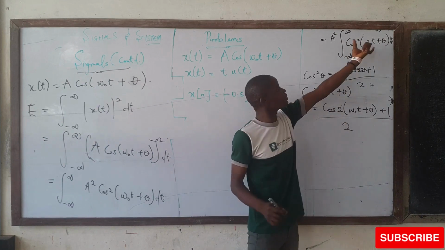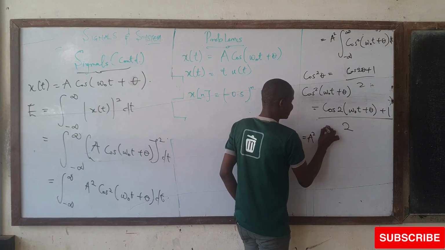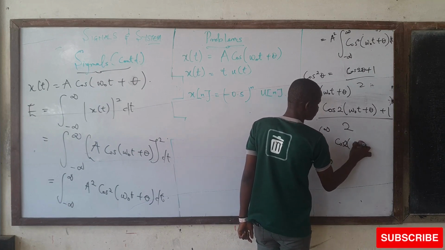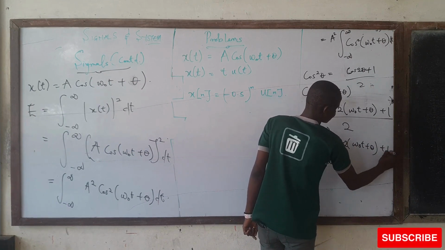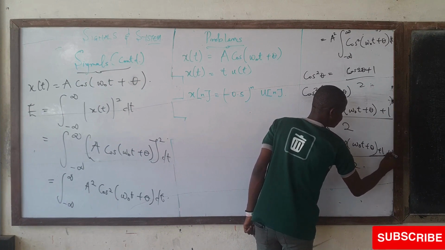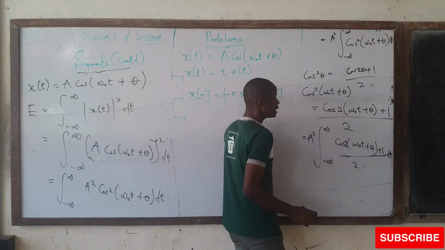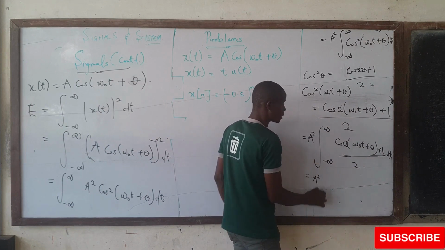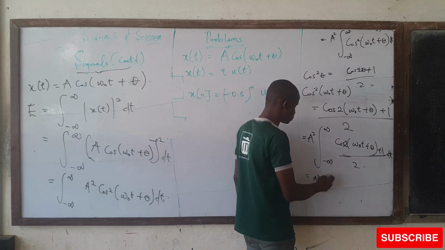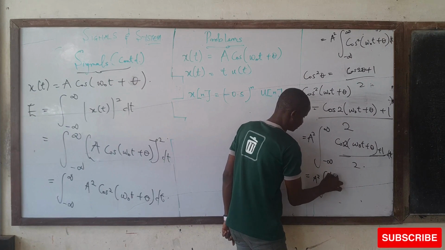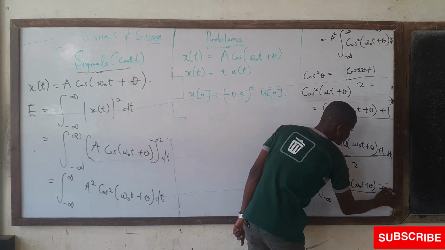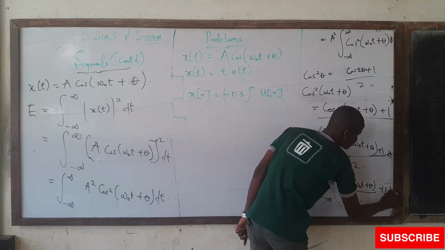Now I can substitute this expression back and say this is equal to A squared times the integral from minus infinity to infinity of cos 2(omega naught t plus theta) over 2, plus 1 over 2, dt. Now I can integrate this, splitting it.